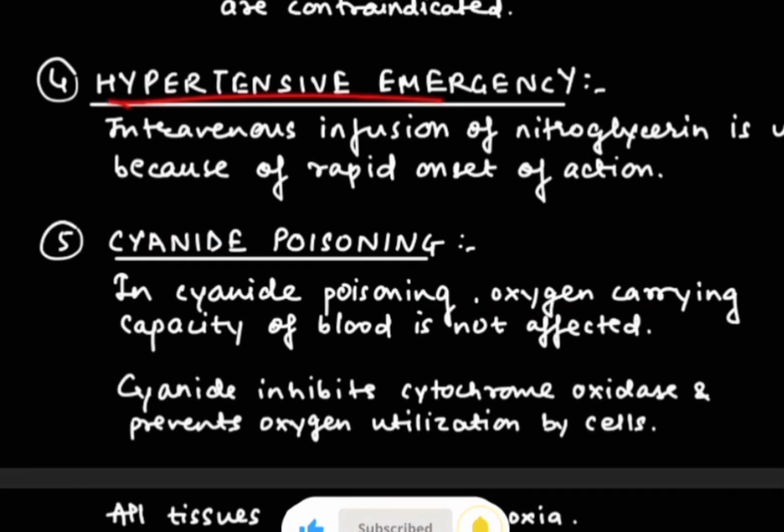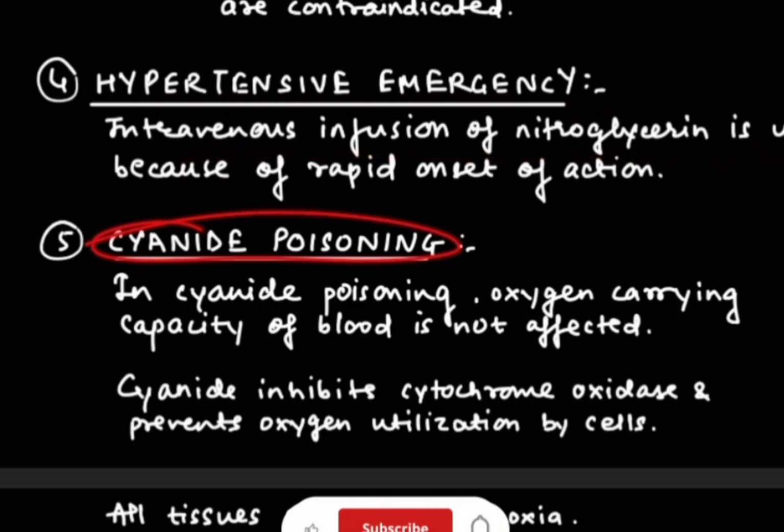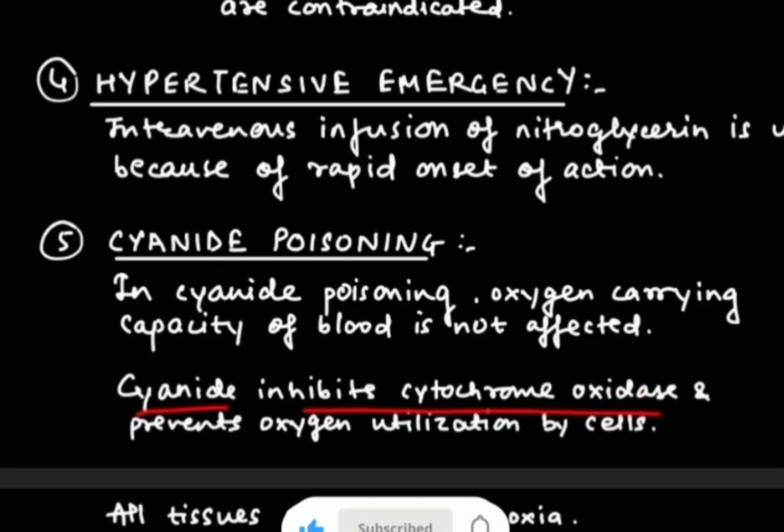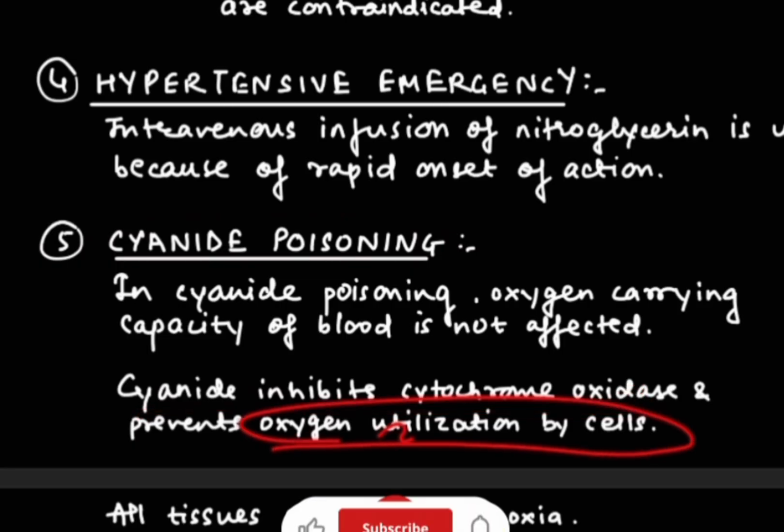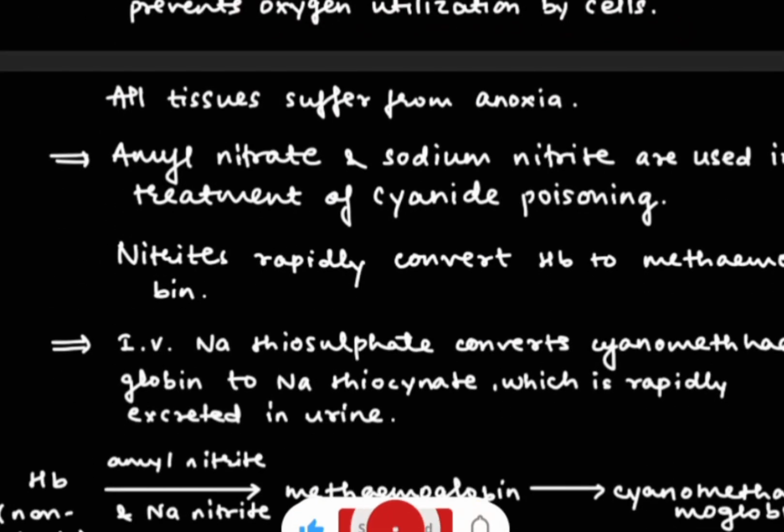Then next is hypertensive emergency. In this case intravenous infusion of nitroglycerin is given due to its rapid onset. And the next is cyanide poisoning. Basically in this, cyanide will inhibit cytochrome oxidase and it will prevent oxygen utilization by the cell. So all tissues will suffer from anoxia, that is the loss of oxygen, absence of oxygen.